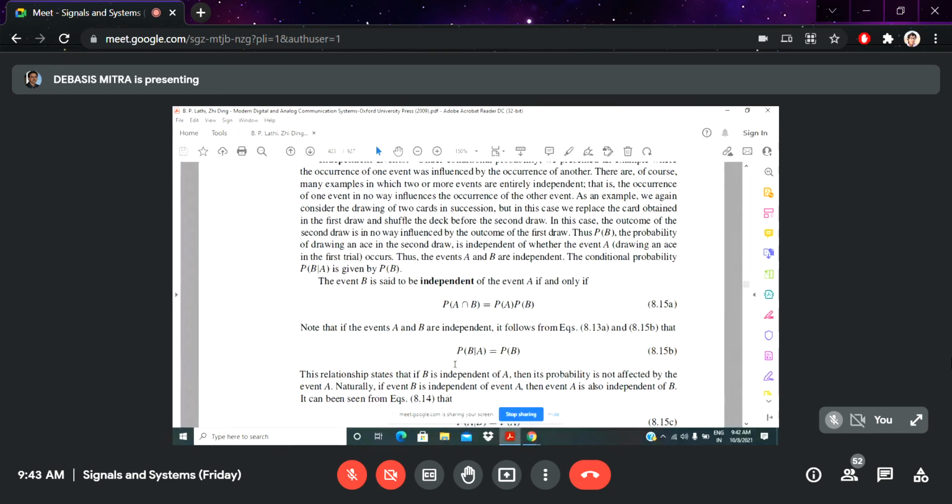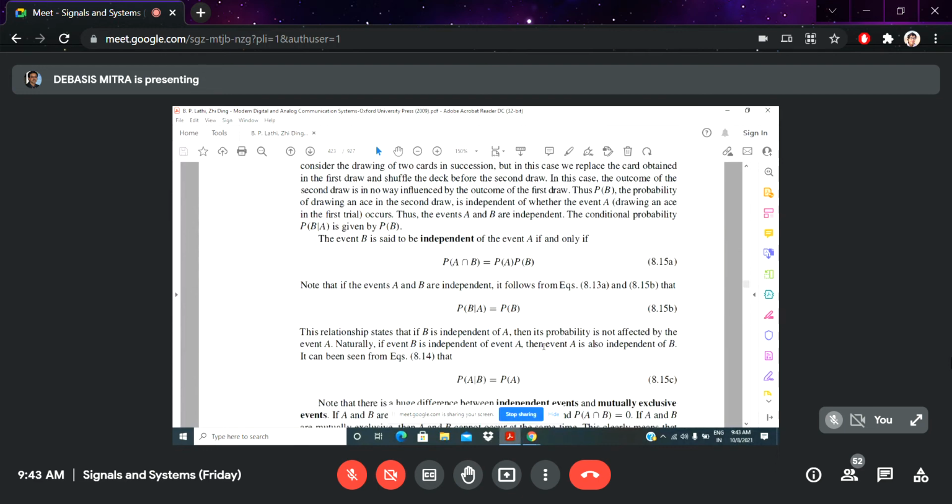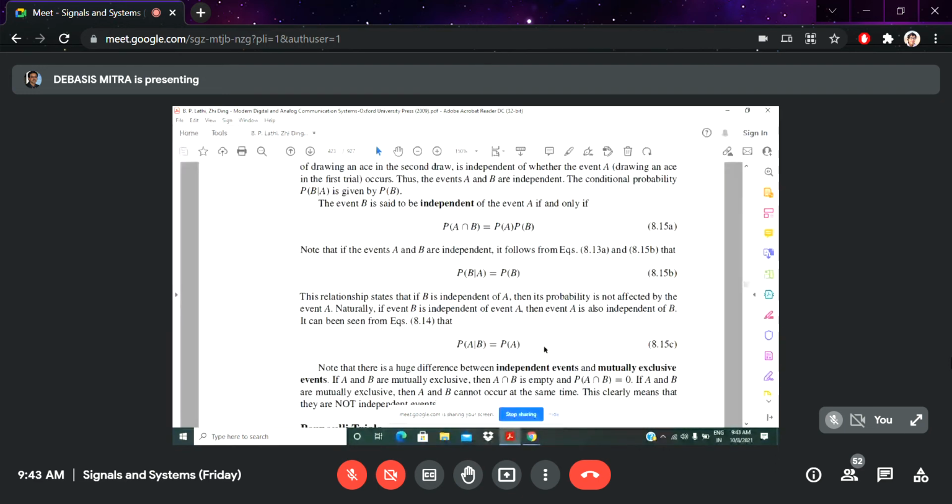So in that case, for the conditional of B with respect to A, only the probability of B exists, the other parts will not be there. Not like that the whole thing is zero. Okay, yes, sir. Thank you, sir.